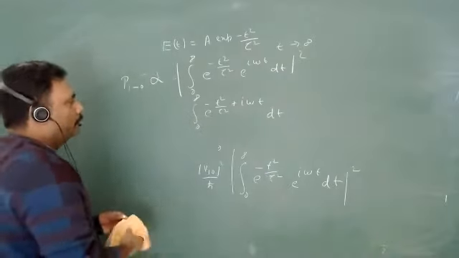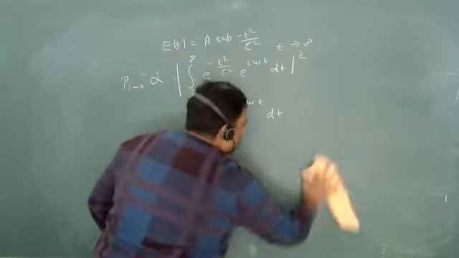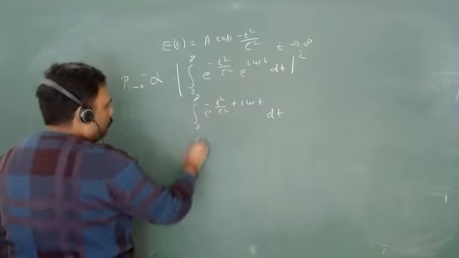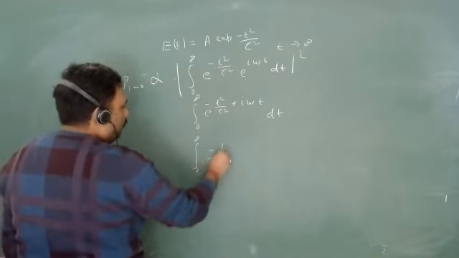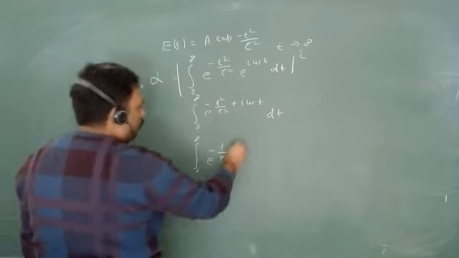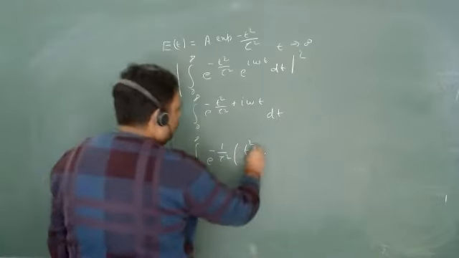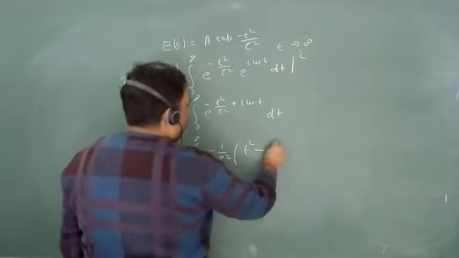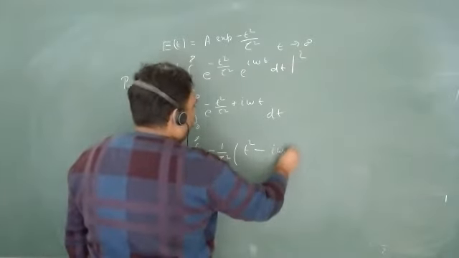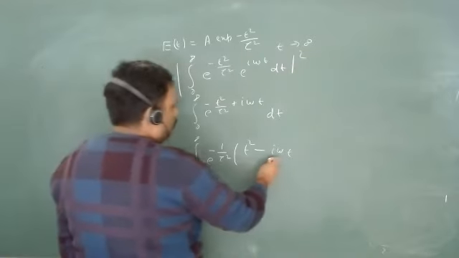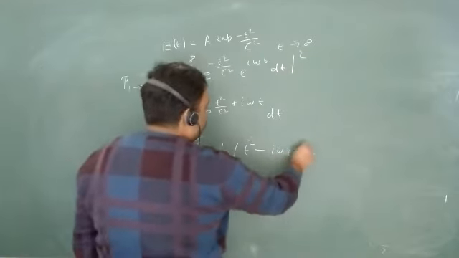So how you will make it perfect square? So you can just take 0 to infinity e to the power minus 1 upon tau square, you can take common. This will be t square, minus sign is there, so this will be minus i omega t. So 1 upon tau square is common. So what will happen? Tau square is there, na?